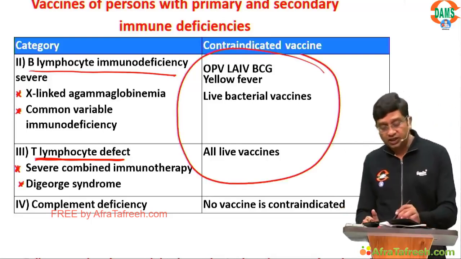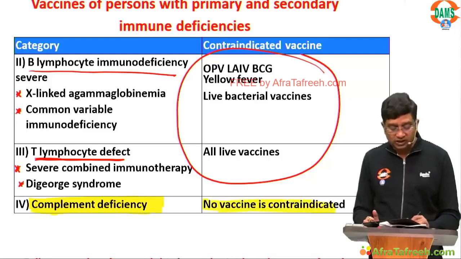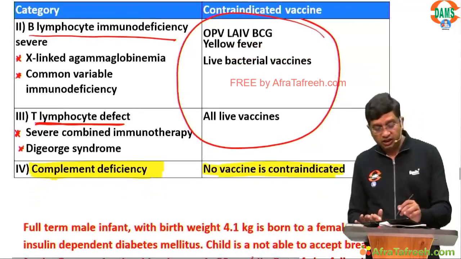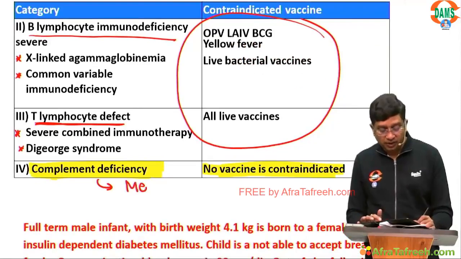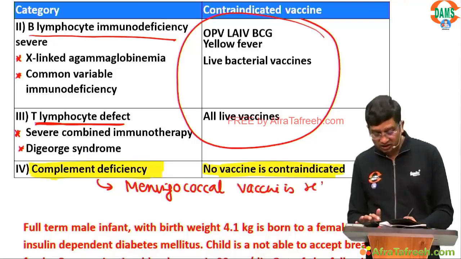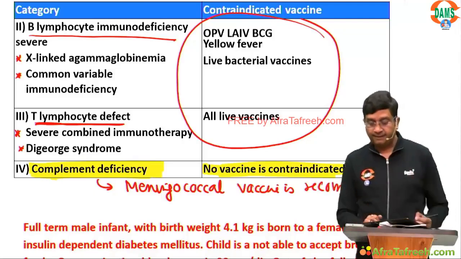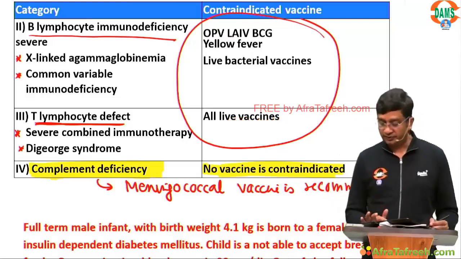But if a child is only having complement deficiency, no vaccine is contraindicated. In fact, what is recommended is the meningococcal vaccine. Clear? So this is what we say here, right?